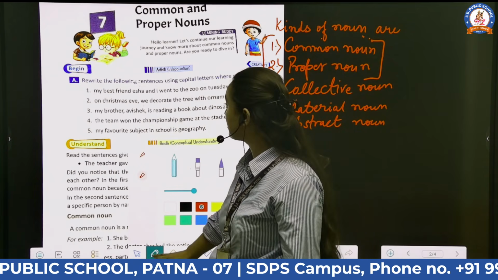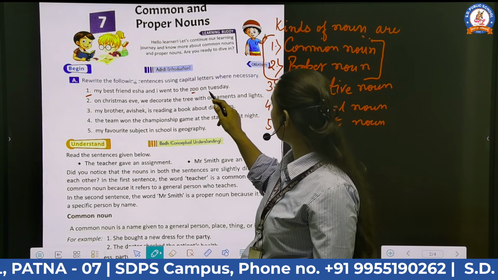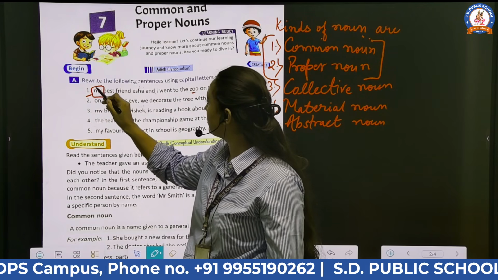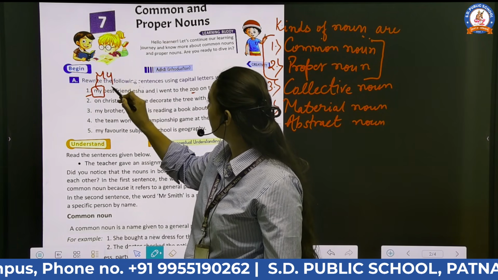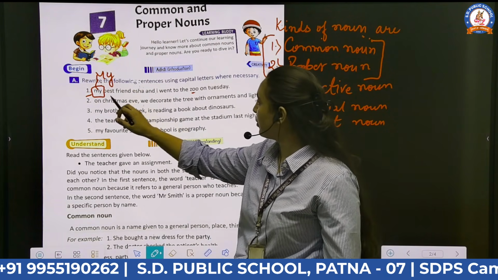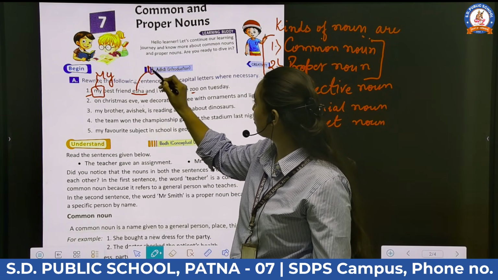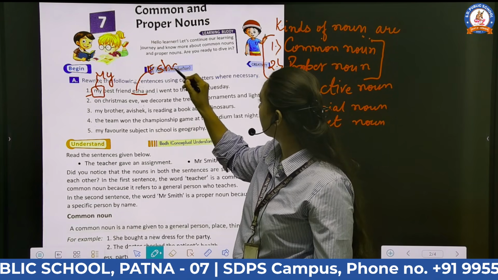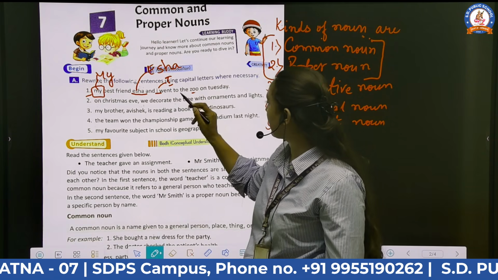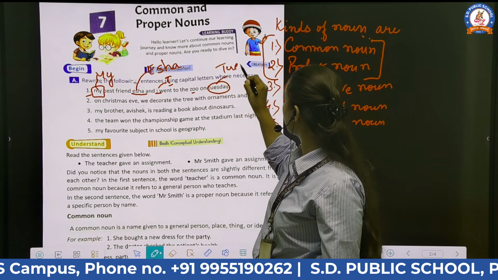Here we can see the first one: my best friend Isha and I went to the zoo on Tuesday. So the first word begins with a capital letter. We will write M capital and y in small. Best friend Isha. Isha is the name of a person, so this is also written with a capital letter I. I capital letter, and to the zoo on Tuesday. We will also write Tuesday with a capital letter.